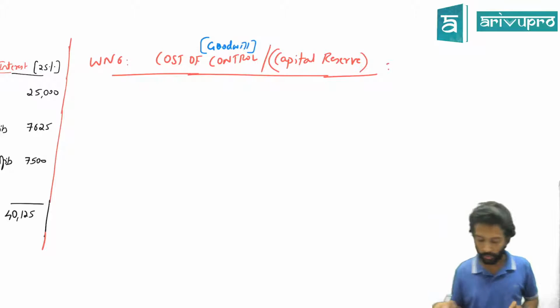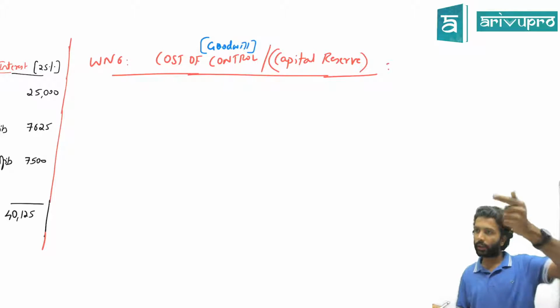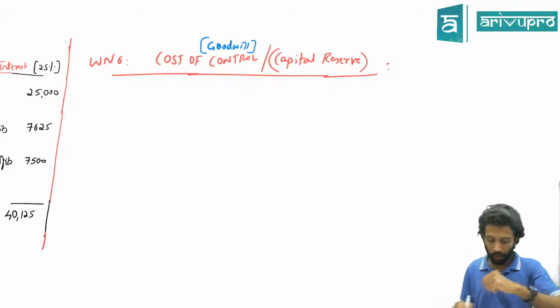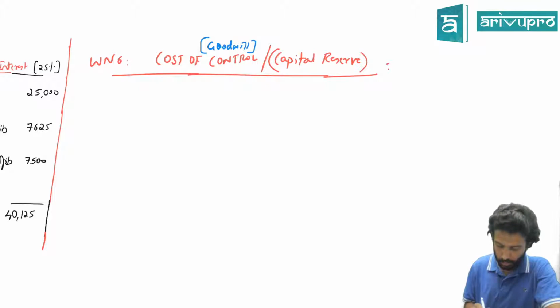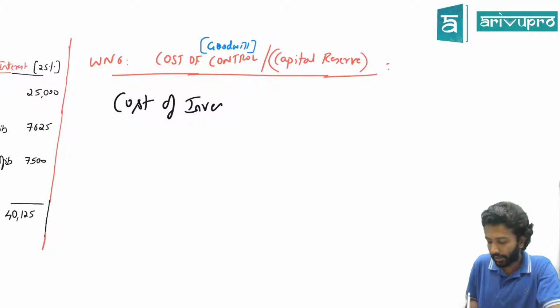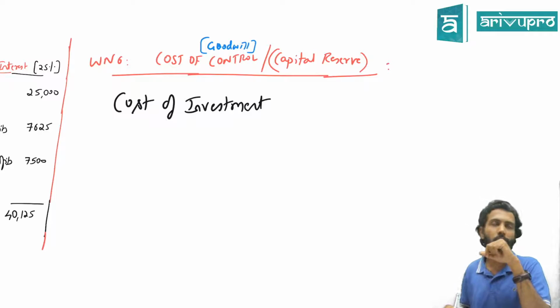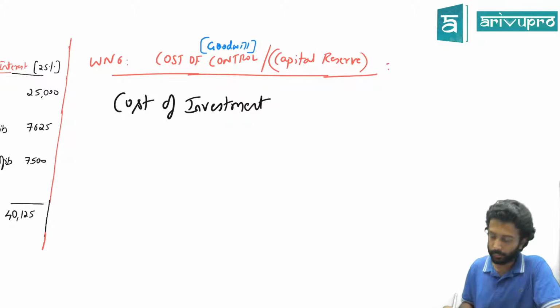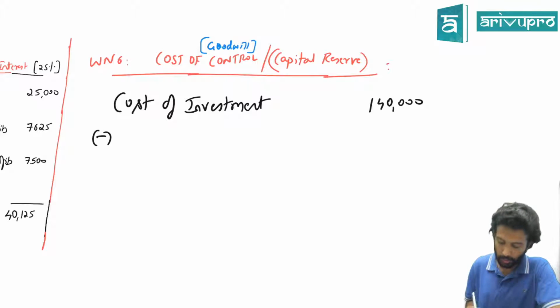Okay. Now first, what are the things we're cancelling? Investment and share capital. First one, cost of investment. Now check who made an investment in whom. H Limited. Go back to H's balance sheet. What is the cost of investment they're giving? 1,40,000.